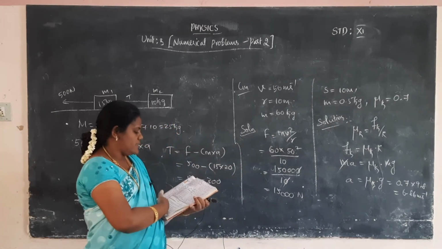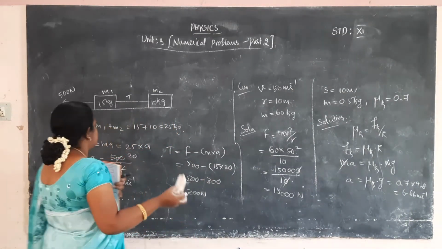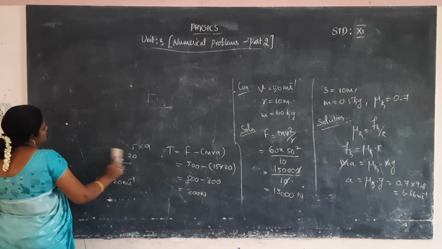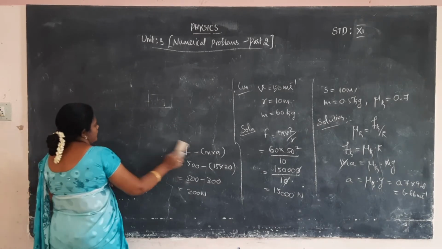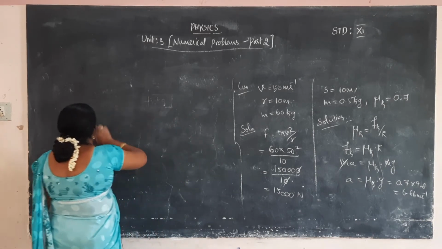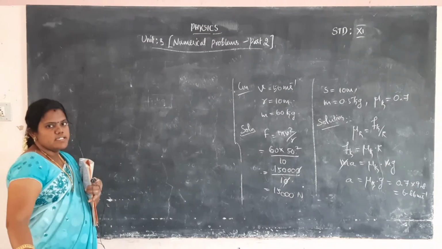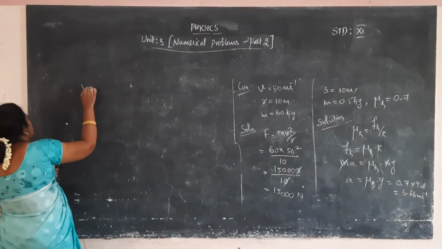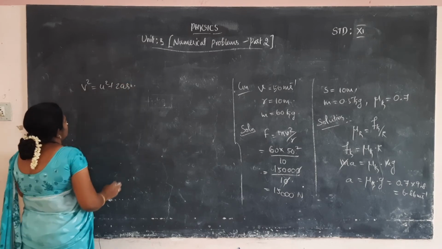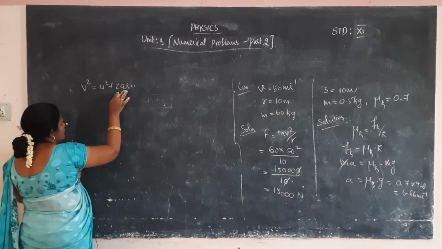Now we want to calculate the velocity value. How will you calculate it? Taking the third equation of motion. What is the third equation of motion? V square is equal to u square plus 2as. We want V only.